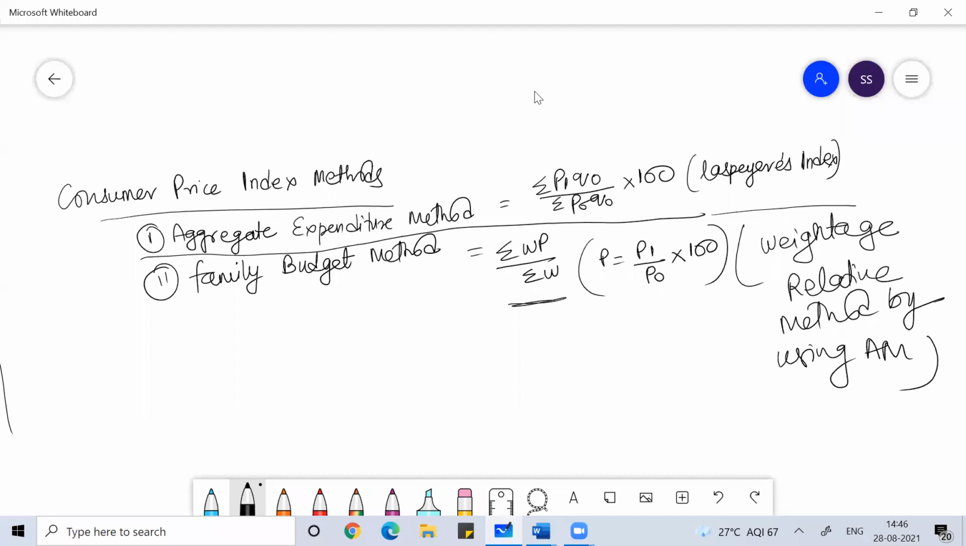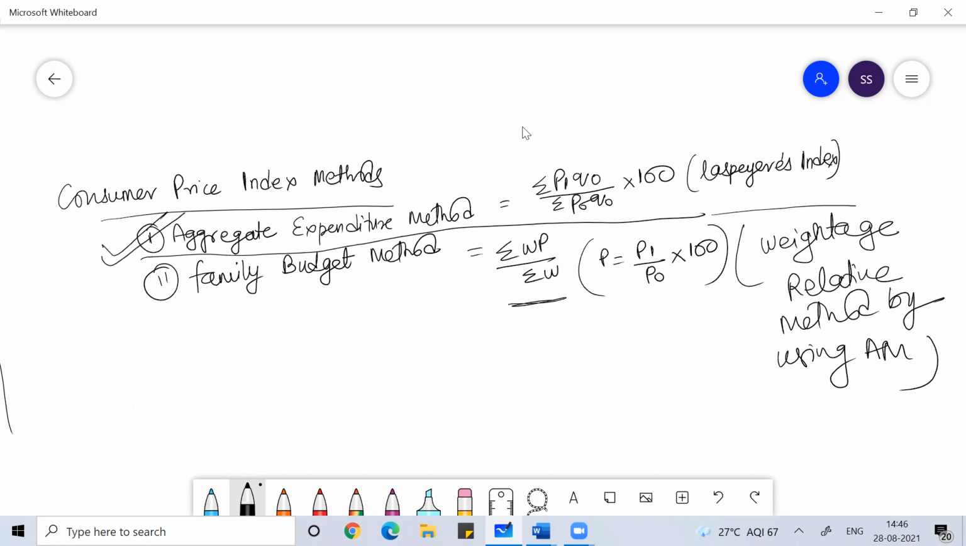Anyone, any doubt? Clear everyone? So these two methods are there.